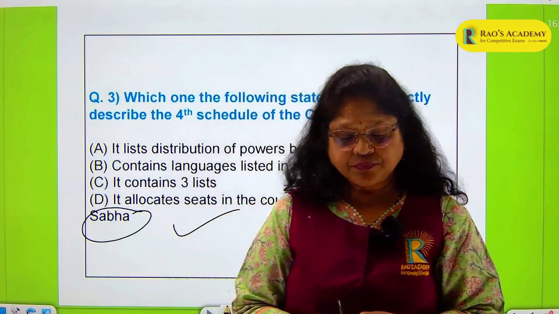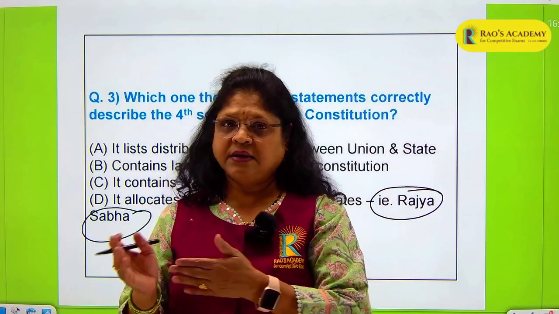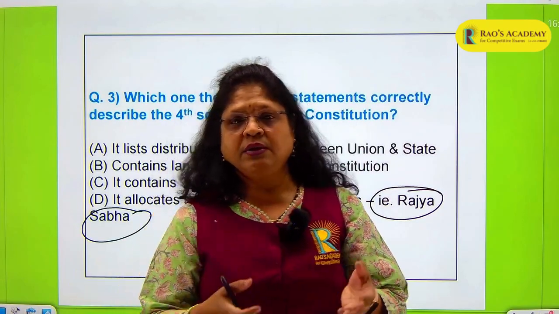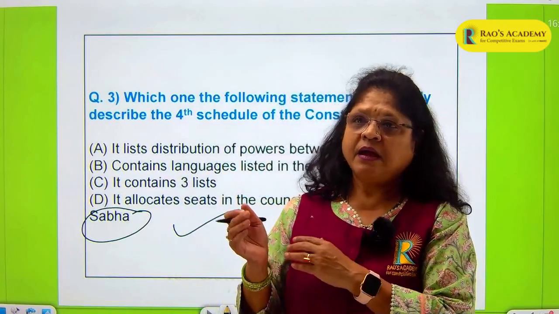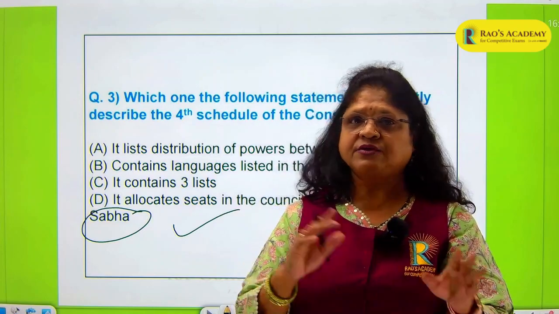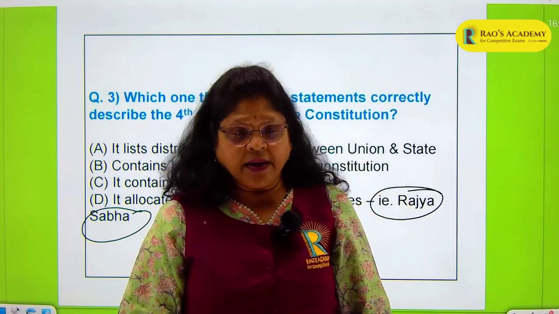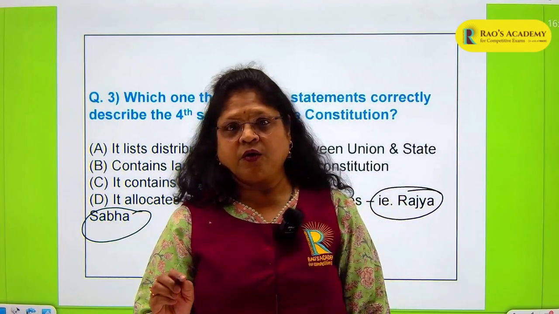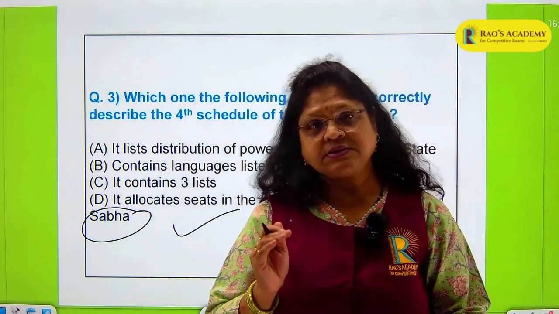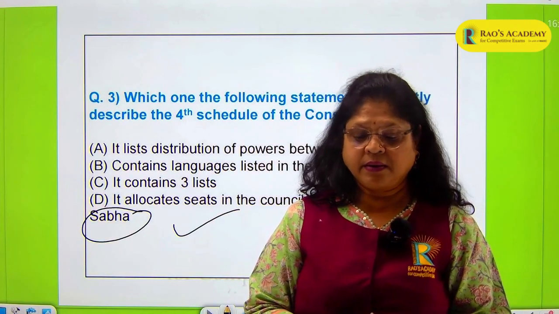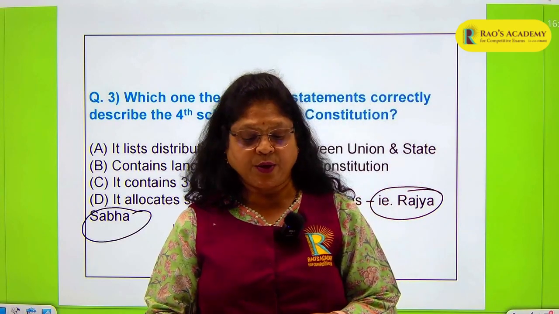Seventh schedule will have the three lists, the union list, the state list and the concurrent list. So you know that the union government legislates on the union list, the state government legislates on the state list, and on the concurrent list both legislate, but in case of any conflict, the central law will prevail. Okay. The eighth schedule again very important. Many a time there have been questions on the eighth schedule of the Constitution. That is the 22 languages that are recognized by the Constitution. 22 languages have been incorporated in Schedule 8.